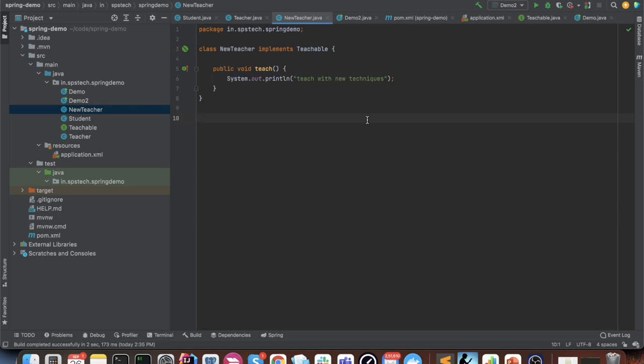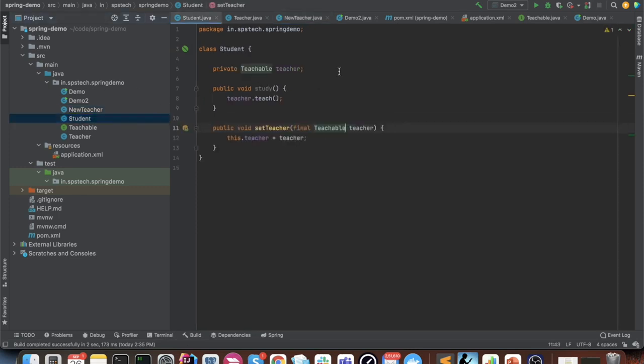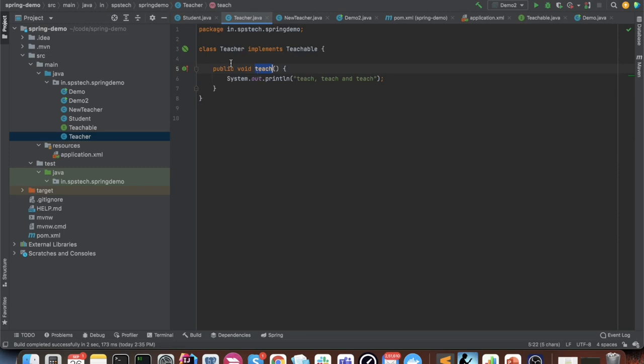As I showed you the code earlier, now our student refers to the teachable object. It doesn't care to initialize it, and it has a setter for that. And both our teacher objects, the teacher implements this teachable interface, the new teacher also implements this teachable interface.